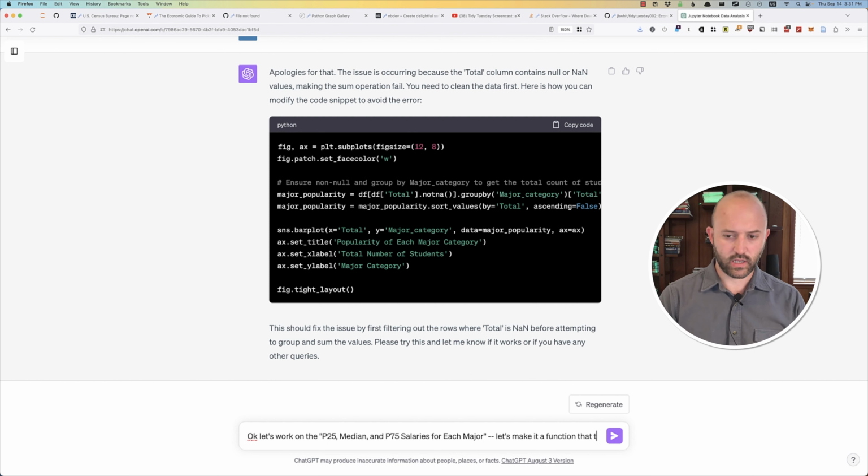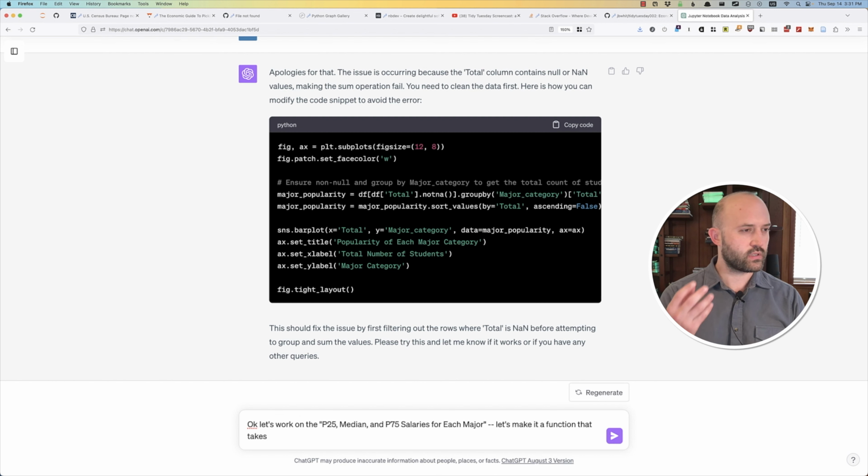So what I'm going to tell it to do is create a function that does this plot, with a top n parameter, so that I can only plot the top 10 or top n majors at a time.